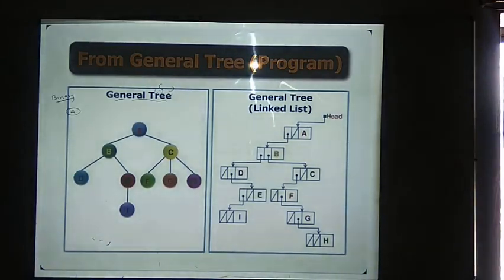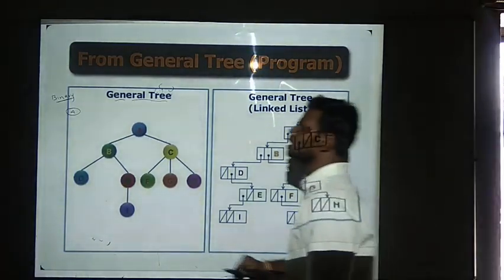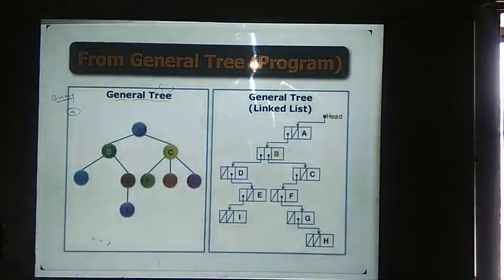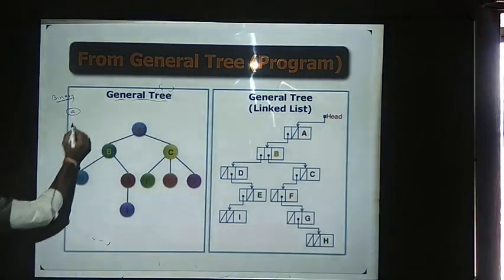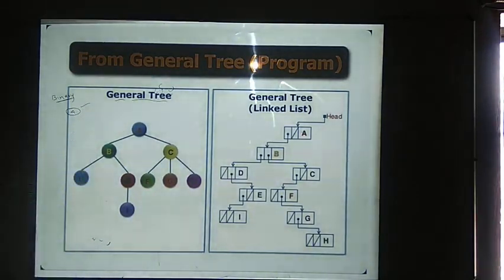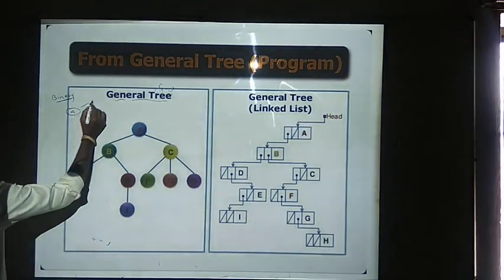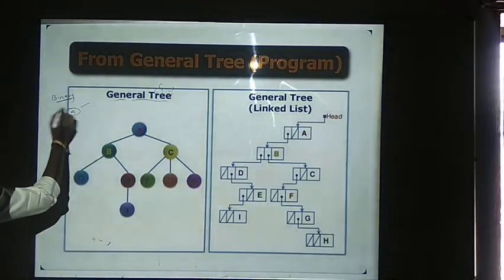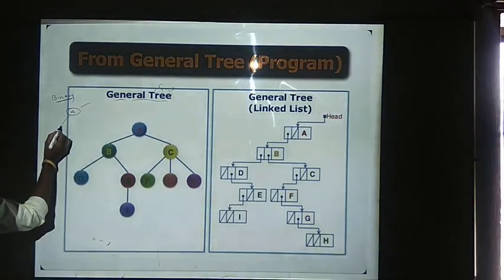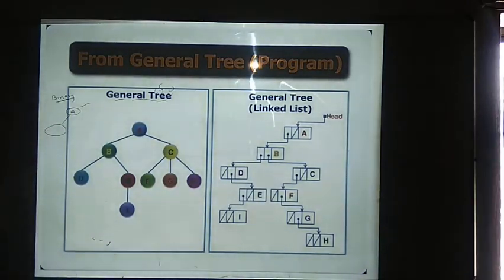Okay, in a technical manner, a binary tree is empty, or it consists of a node called the root, which includes two binary trees, the left subtree and the right subtree. In general, if you have only a root node, this will fall under a binary tree. Why? Because at most you should have how many children? Two children. But you have no children here, so you have a root node. It will fall under a binary tree. If you have only one child also, then it will still fall under a binary tree.